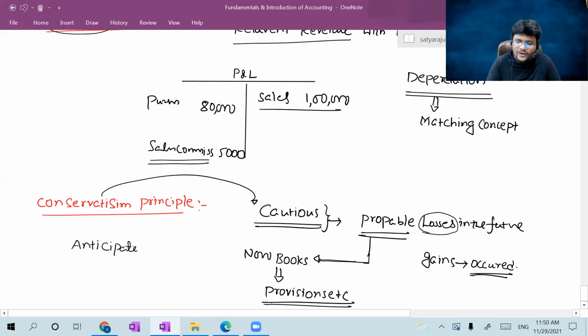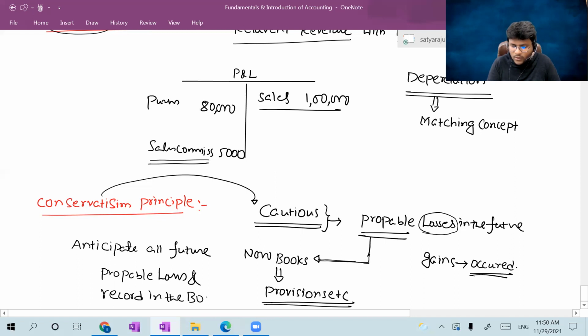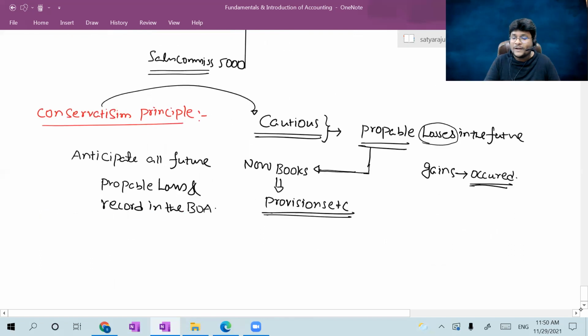Anticipate all future probable losses and record them in the books of accounts. But if it is a gain, you can ignore it for the time being. If it is a future probable gain, you can ignore it. Gains can be recorded only when they have occurred. So that is nothing but the conservatism principle, guys.